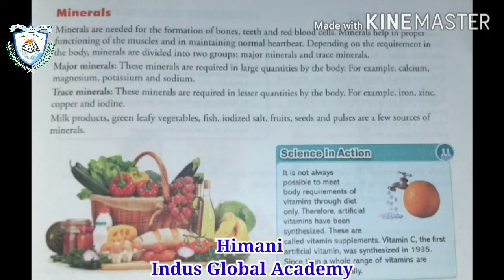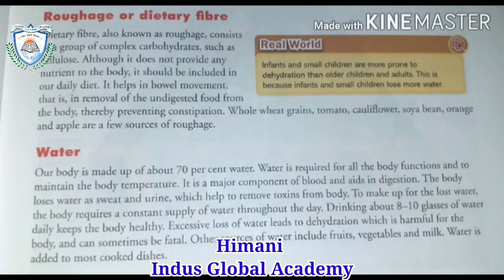Milk products, green leafy vegetables, fish, iodized salt, fruits, seeds and pulses are the sources of minerals. As you can see, the picture shows the sources of minerals. After that, next is roughage or dietary fiber.